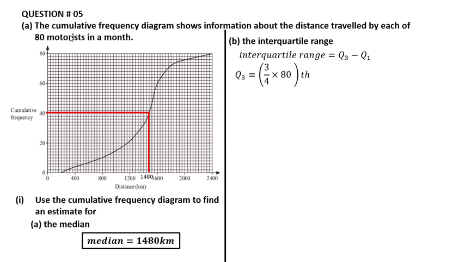So 3 multiplied by 80 divided by 4, we get the 60th value. The 60th value is here, and the distance is 1600. So this is equal to 1600.